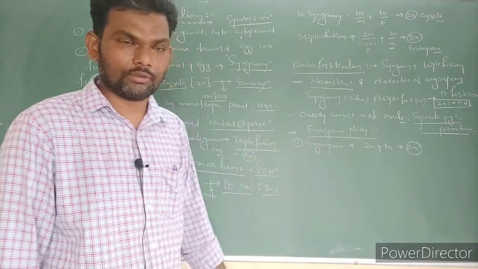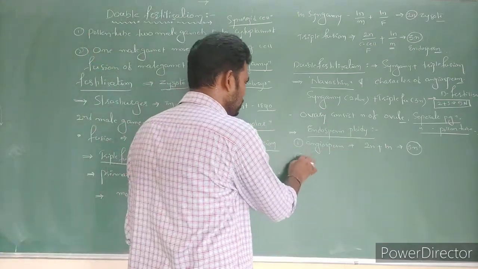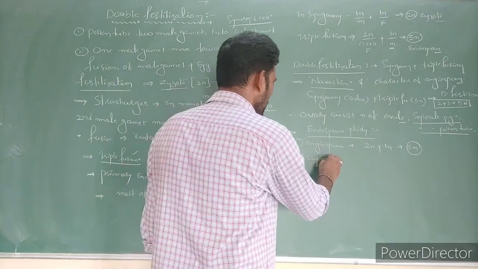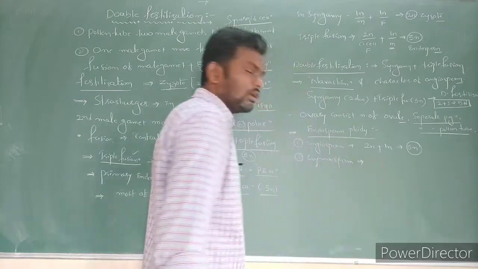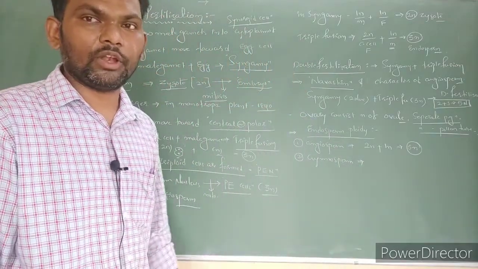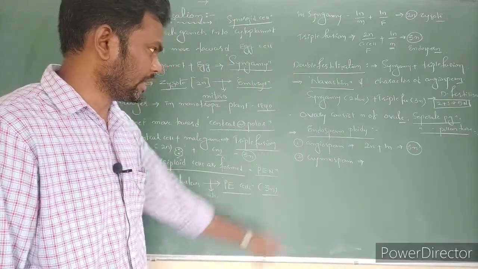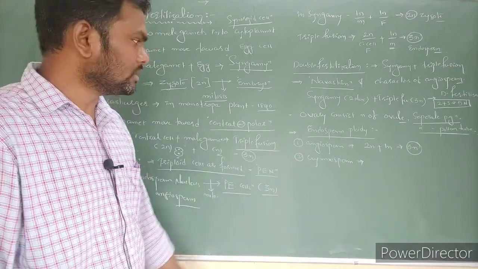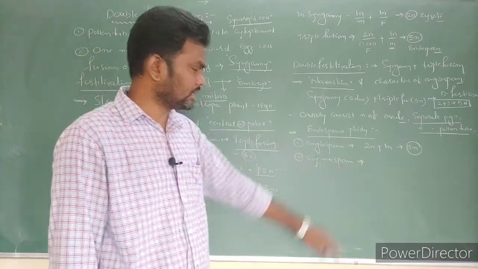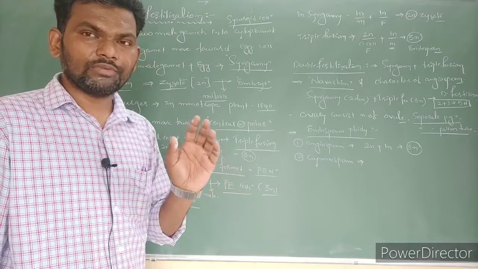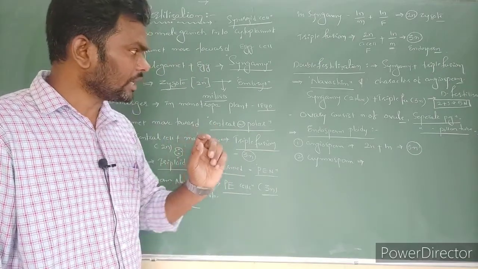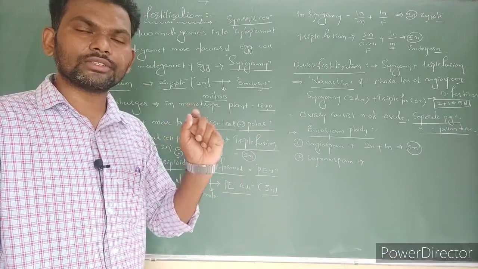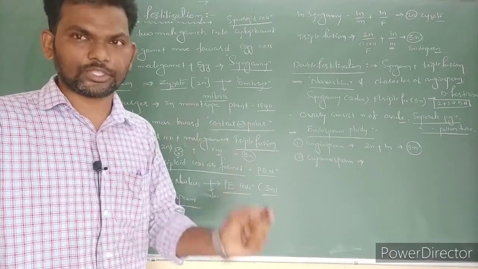Endosperm is formed, 3n. Next, in the case of gymnosperms, we can't notice triple fusion. Because in gymnosperms, the haploid female gamete directly undergoes mitotic divisions and becomes the endosperm.